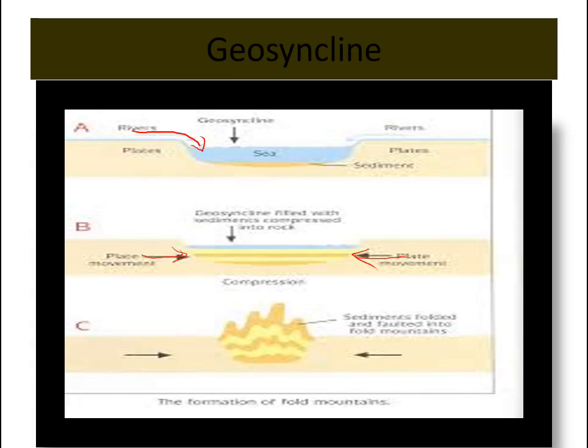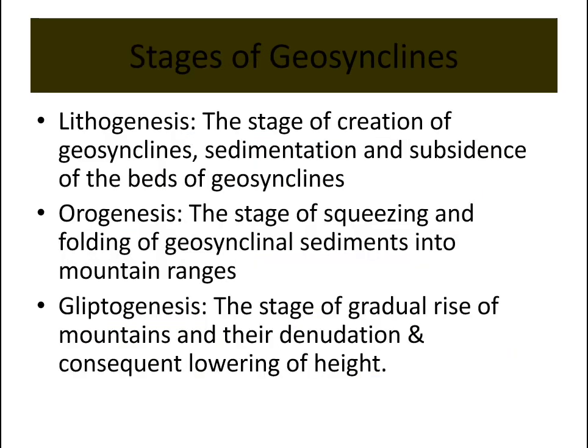Here we can see that the river is bringing sediments, and they are deposited, and slowly the level of sedimentation increases. Here the plates are moving in this direction and compressing these sediments, and they fold to form folded mountains. This is how the orogenic process, the mountain building process, takes place from the geosynclines.